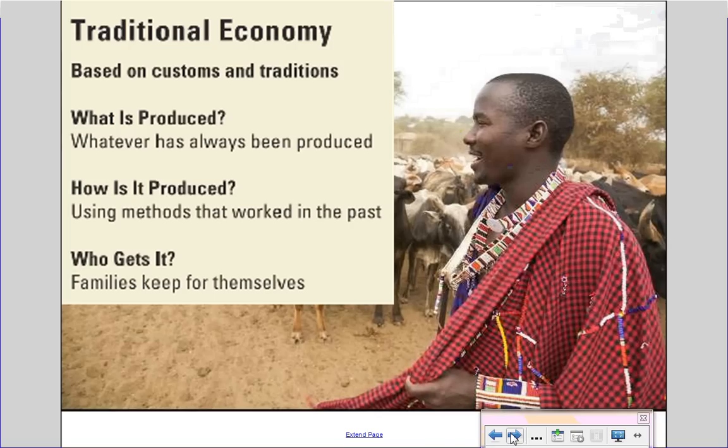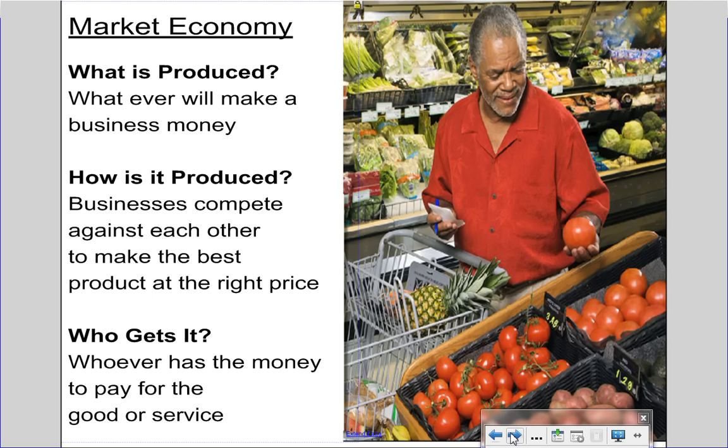The next question: how does he raise these cattle? Well, the same way they were raised 1,000 years ago. They graze the same fields, they dig the same wells for water, they take them up in the same pastures. Whatever has always been done, that's what they do.